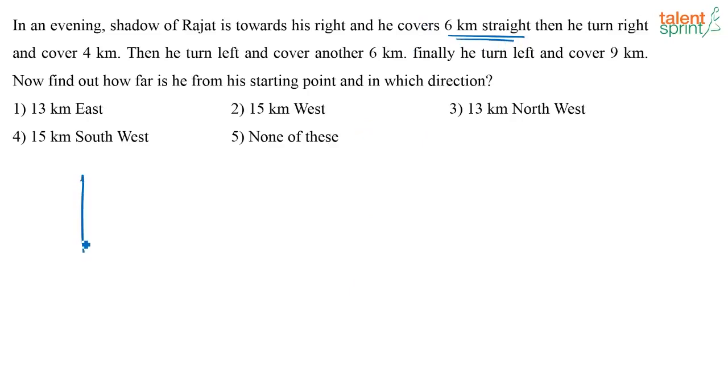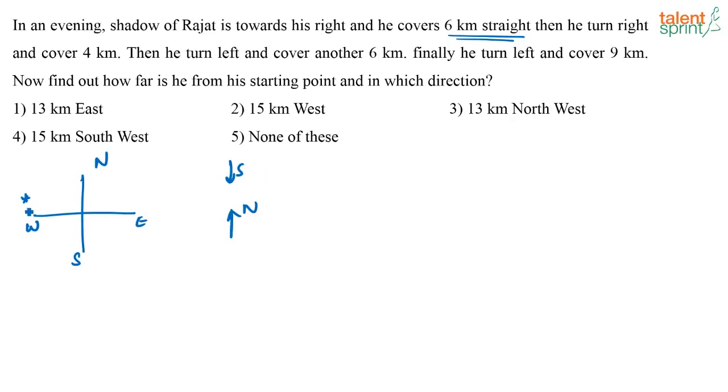Whenever you have questions on shadow, let us draw the directions diagram: north, south, east and west. In the evening, where is the sun? The sun is towards the west. And when will the shadow be towards your right or left? The shadow will always be towards your right or left when you are facing north or south. In either of these cases only, your shadow will be to your right or to your left.